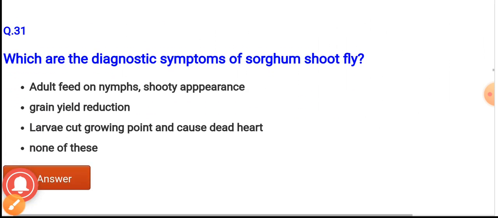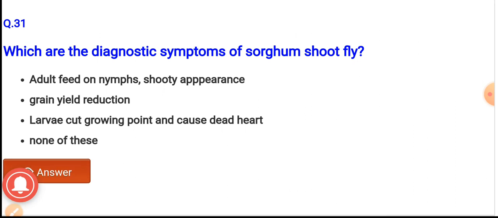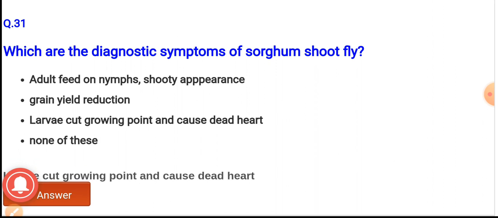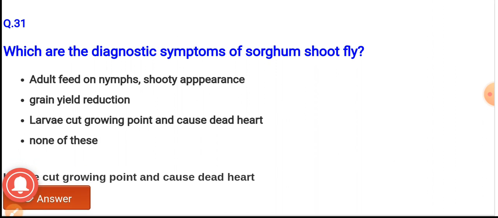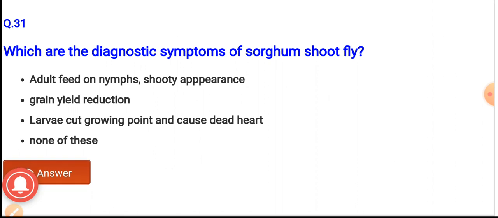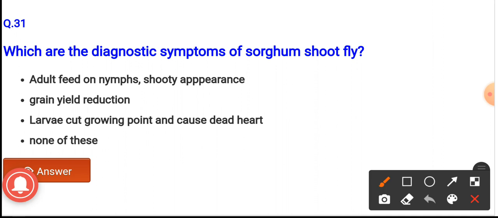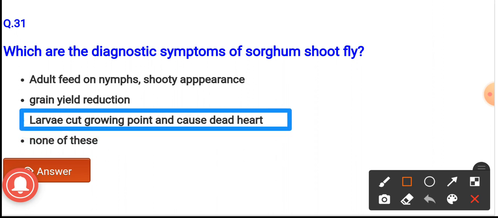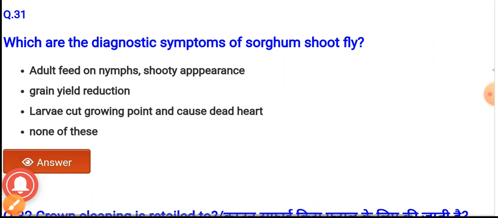Question number 31. Which are the diagnostic symptoms of sorghum shoot fly? The options are adult feed on names and sooty appearance, grain yield reduction, larva cut the growing point and cause dead hearts, and the last option is none of these. The diagnostic symptoms of sorghum shoot fly are that the larvae cut the growing point and cause the dead hearts.